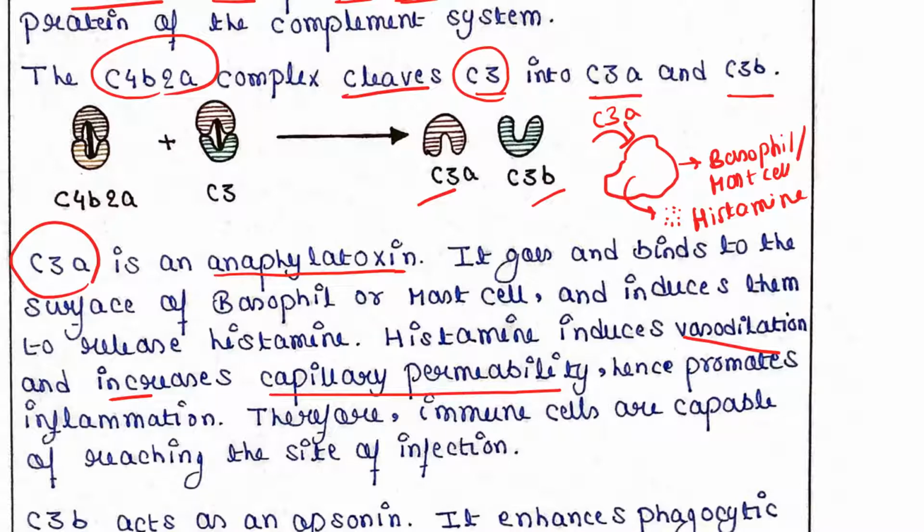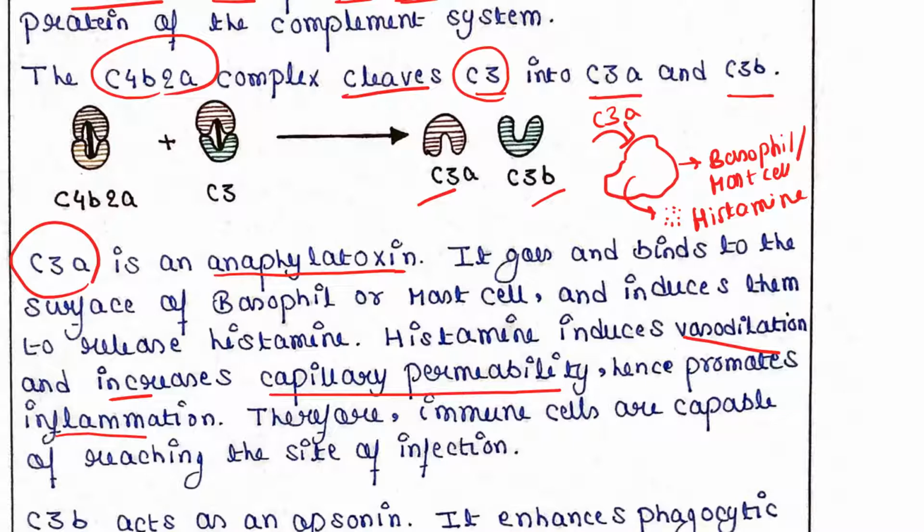So they permit the immune cells to cross the blood capillary and to enter the site of infection. That is the capillary permeability. Hence they promote inflammation, because we know both the vasodilation and increased capillary permeability promote inflammation.